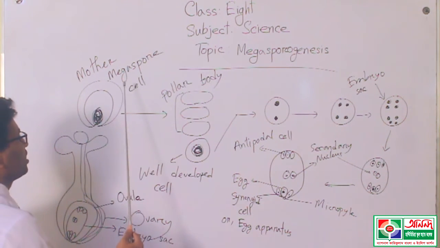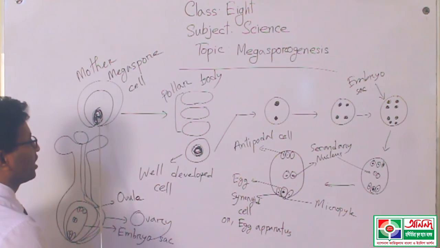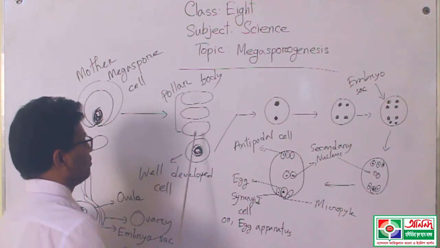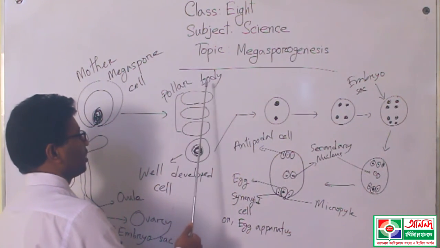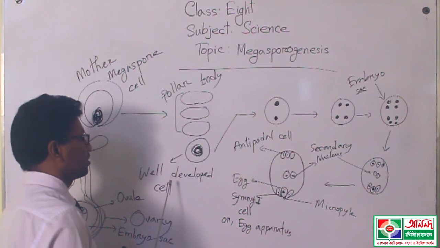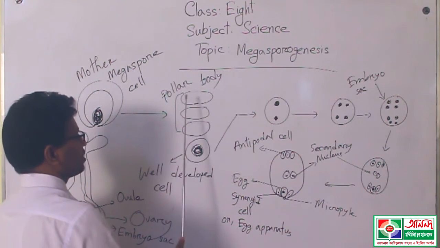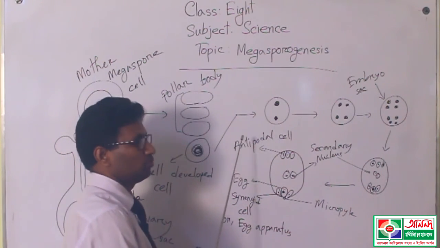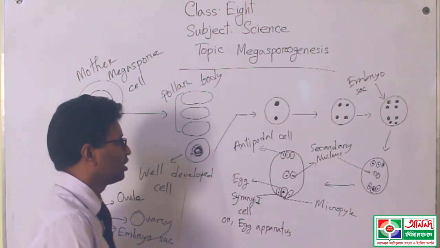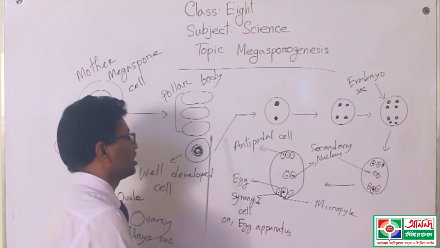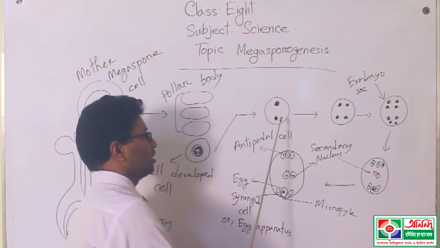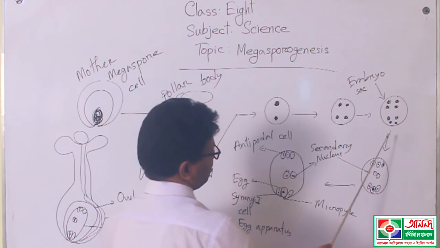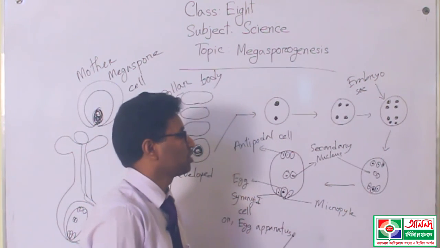This is the megaspore mother cell, and it divides with the help of meiosis cell division and creates 4 cells: 3 polar body cells, and another one is the developed cell. The polar body cells are completely damaged, and this developed cell again participates in cell division. With the help of mitosis cell division it creates 2 cells, 2 cells create 4, and 4 cells create 8 cells within a sac, and this sac is called the embryo sac.